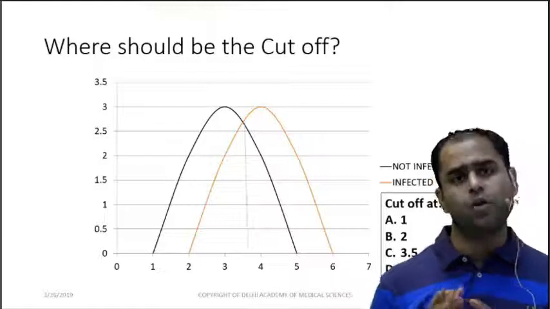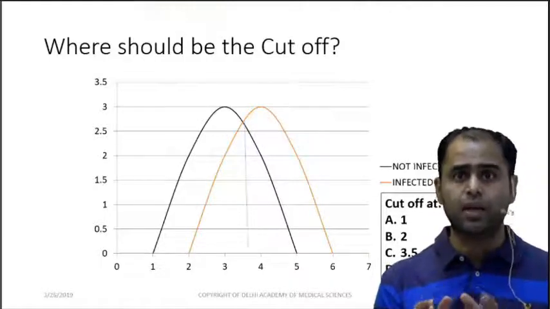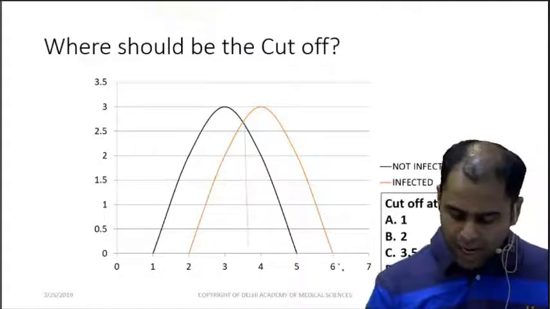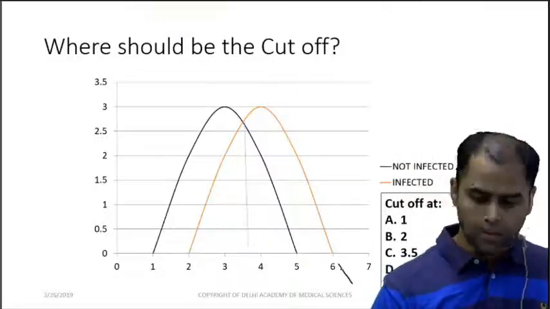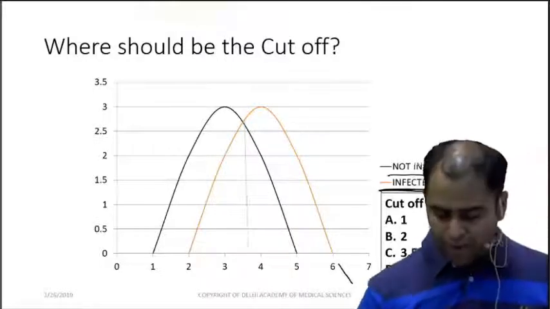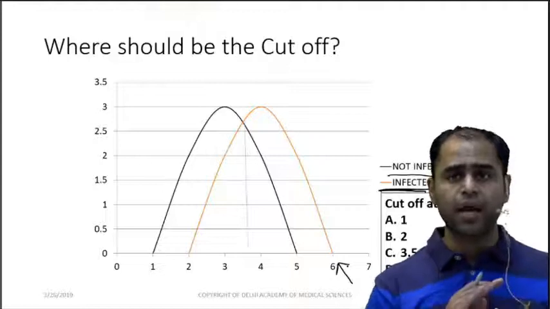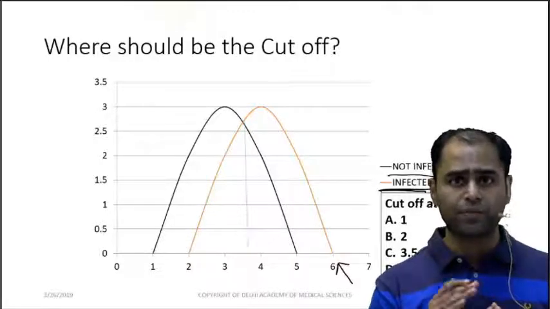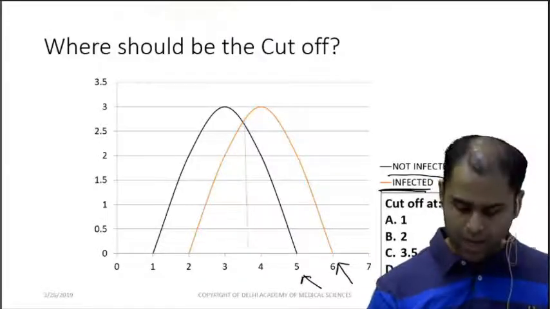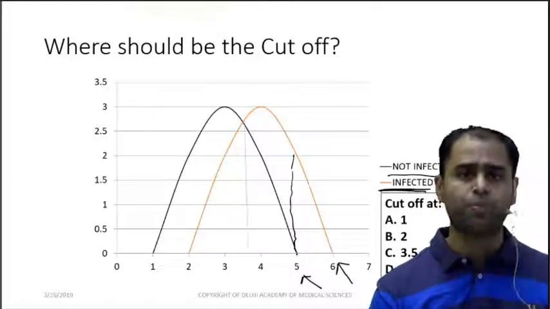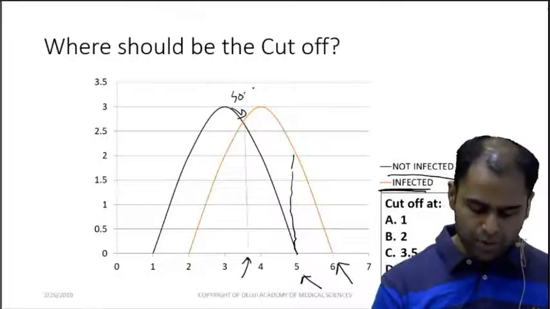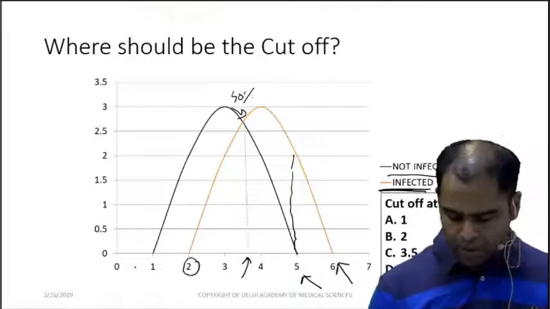Now over here, they have not labeled the Y and X axis. You cannot ask the examiner in the exam, tell us what is Y and what is X. So we have to interpret as per what is given. Suppose I see over here that this particular line is the non-infected one, whereas the red line is the infected one. If I take the cutoff at 6, you can see the entire population would be suffering from disease and they would die. So 6 is not a good cutoff. If I take a cutoff 5, then also almost 70% of the population is getting affected. If I take a cutoff roughly 3.5, still 40% people will be affected. So my cutoff which suits is either 2 or 1.